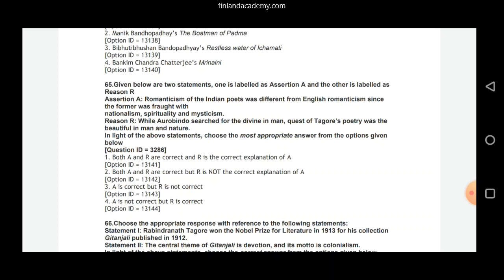That is, when we say that Aurobindo searched for the divine in man, yes, it is true. And R is the correct explanation of A, since A says that Indian Romanticism was fraught with nationalism, spirituality, and mysticism. So, option 1 is our correct answer here.